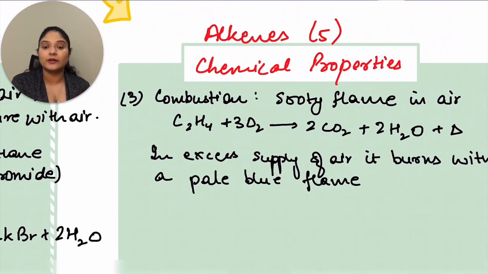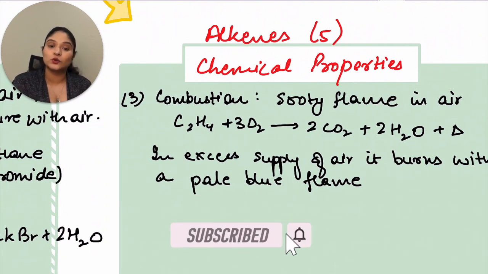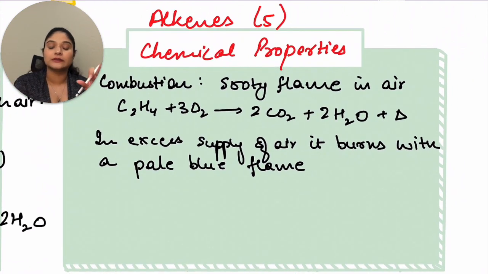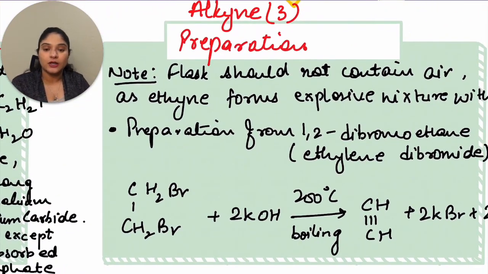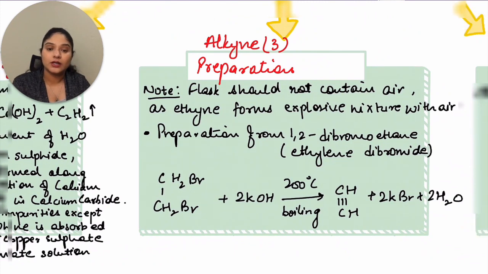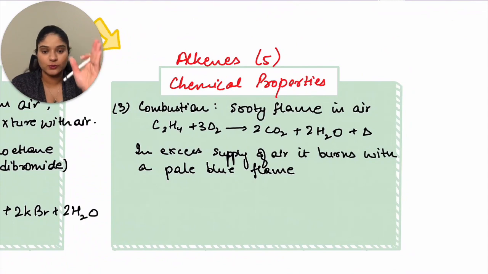Let's move ahead to alkenes chemical properties. Third one, that is combustion. This burns with a sooty flame in air, and the equation is C2H4 plus 3O2 gives you 2CO2 plus 2H2O plus heat. In excess supply of air, it burns with a pale blue flame. Now let's move ahead to the next one, that is preparation. The flask should not contain air. So we are finished with alkenes.